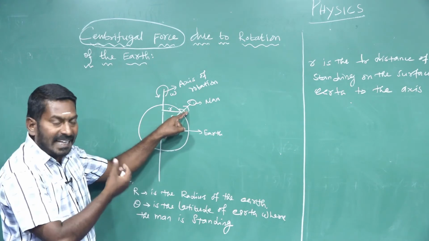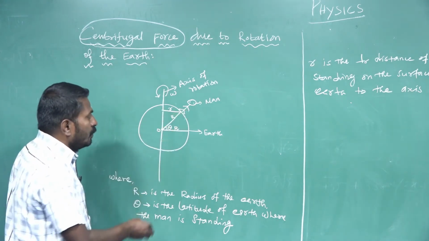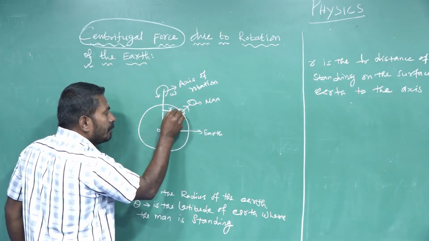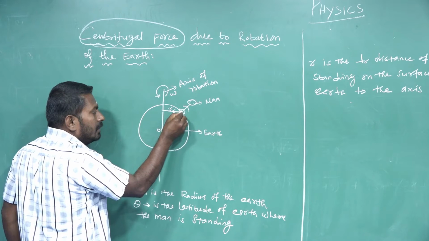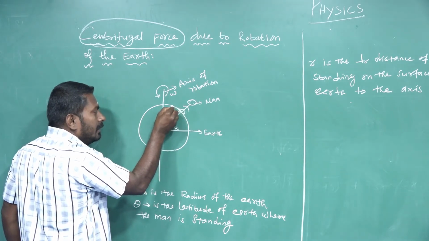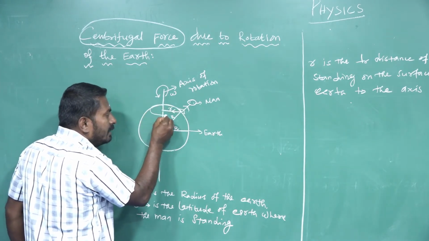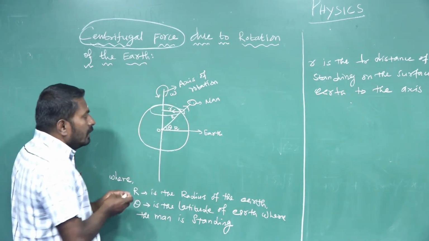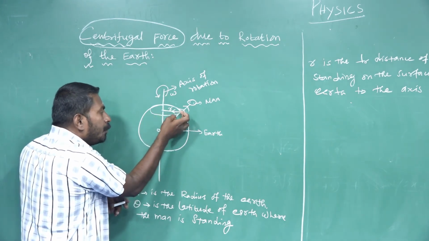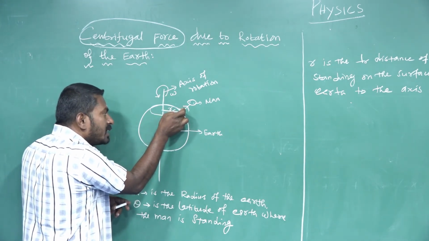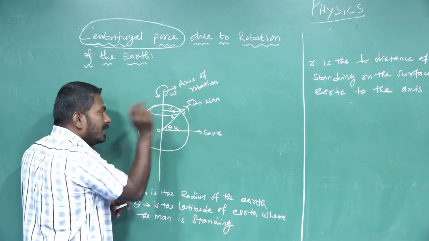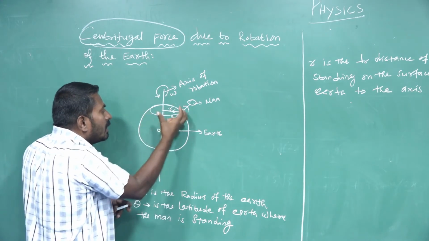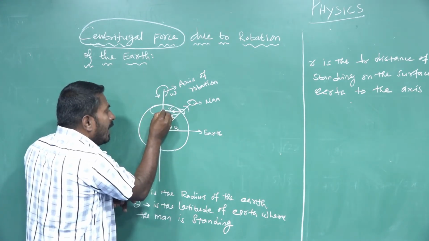A man experiences centripetal force. That centripetal force is directed towards the axis of rotation, like this. If a man is standing on the surface of the earth rotating with the same angular velocity omega, it appears from the surface of the earth as if the man is moving in a circular motion, with a smaller radius of the circular path.